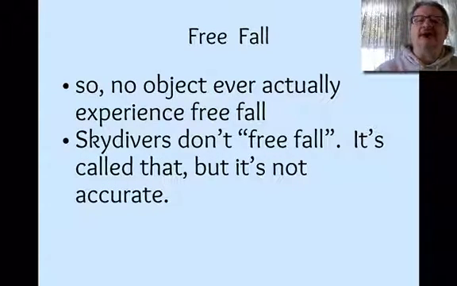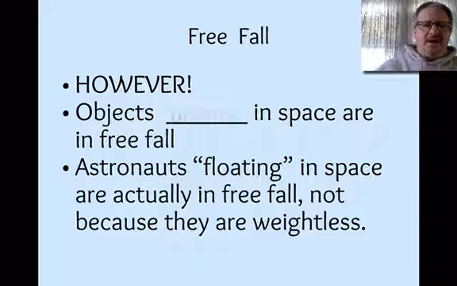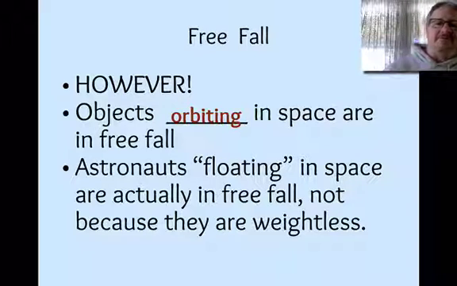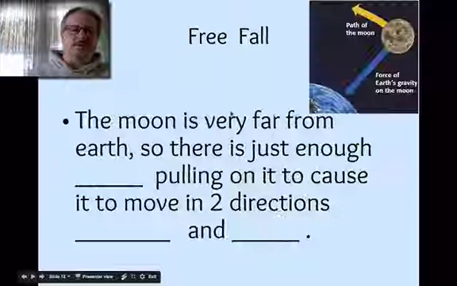So no object ever actually experiences free fall, including skydivers. They say they're going out to do a free fall. I'm going free falling today. Well, they call it that, but that's not really an accurate description of what they're doing. So let's think about that, and let's dig into that a little bit. Objects that are orbiting in space actually are in free fall, as opposed to the skydivers that are jumping out of planes. Astronauts that are in space floating around, they're actually in free fall as well, but it's not because they're weightless.